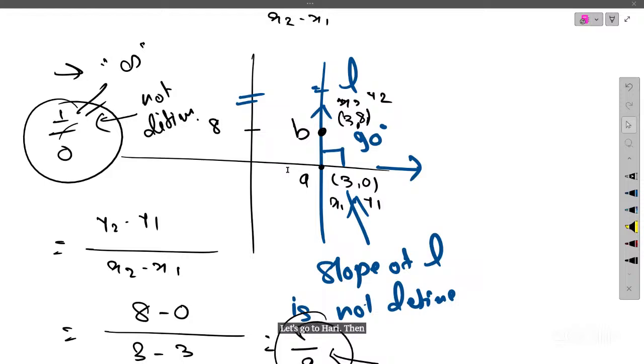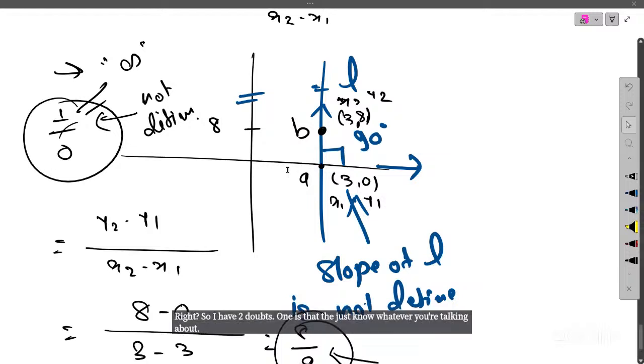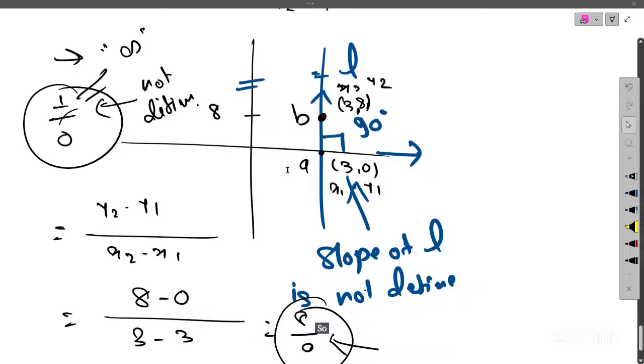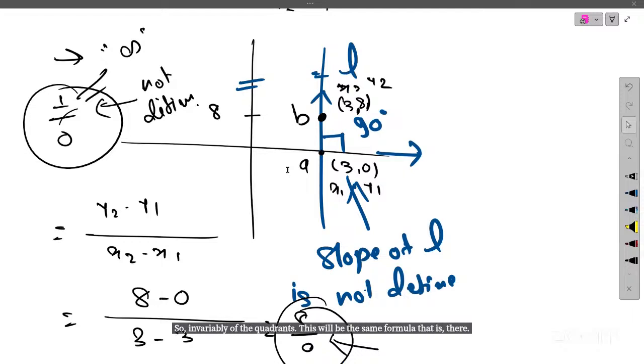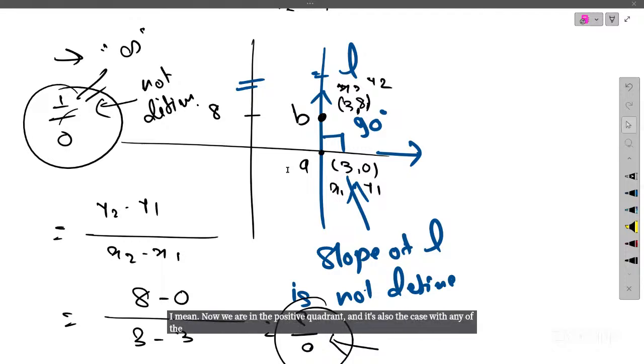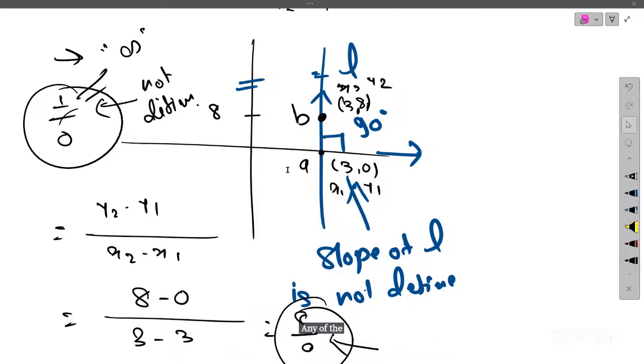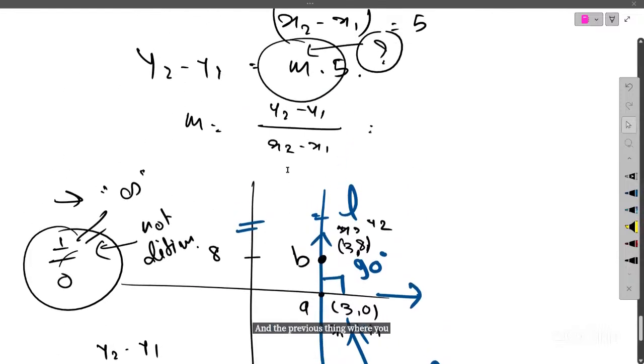Right, so I have two doubts. One is that just now, whatever you were talking about the angle, invariably of the quadrants, this will be the same formula that is there here. Now we are in the positive quadrant. Is it also the case with any of the 4 quadrants? Any of the 4 quadrants, we have the same.